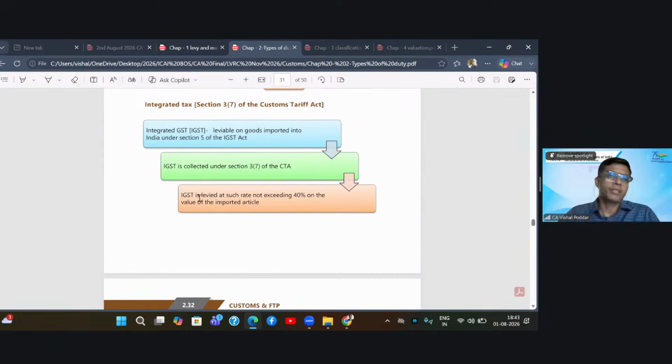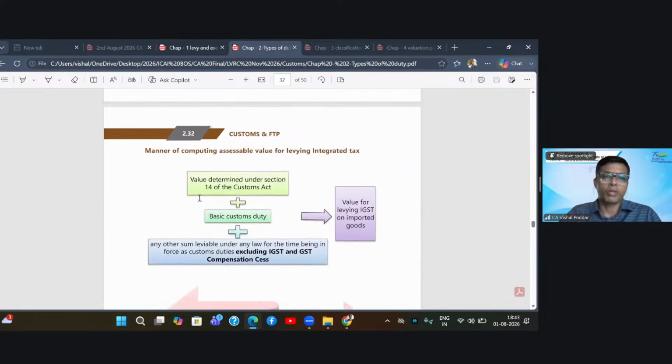The rate of IGST will not be decided by customs. It is the rate which we have already decided in our GST related rate notification. The rate, as we all know, cannot exceed 40. The actual rate you will find may be 18, may be 40, may be 5, may be 0, as per our rate notification.